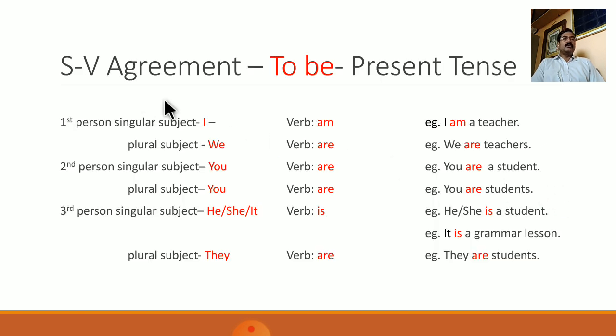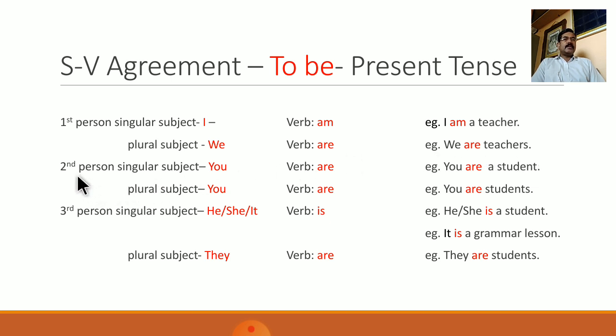So let us go through some examples of subject-verb agreement while using to be as the main verb in present tense. If the subject is first person singular, that is I, the form of to be that is used is am. For example, I am a teacher. And when the subject is first person plural, that is we, the form of to be that is used is are. For example, we are teachers.